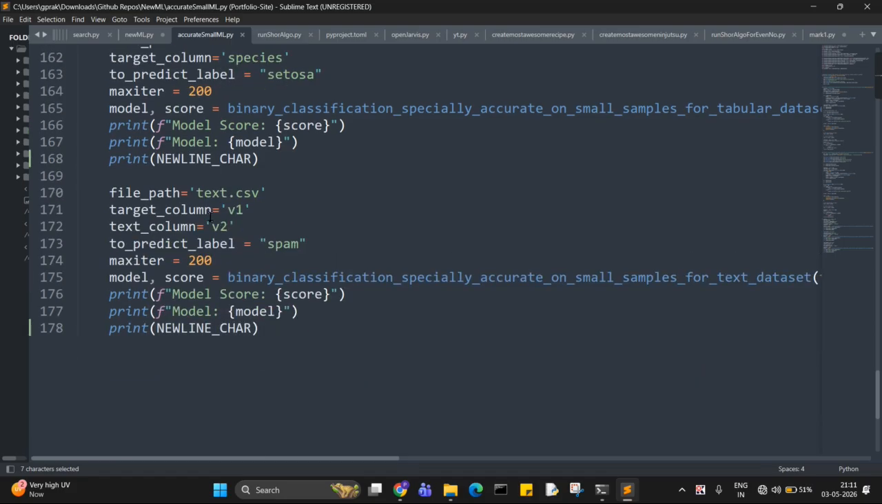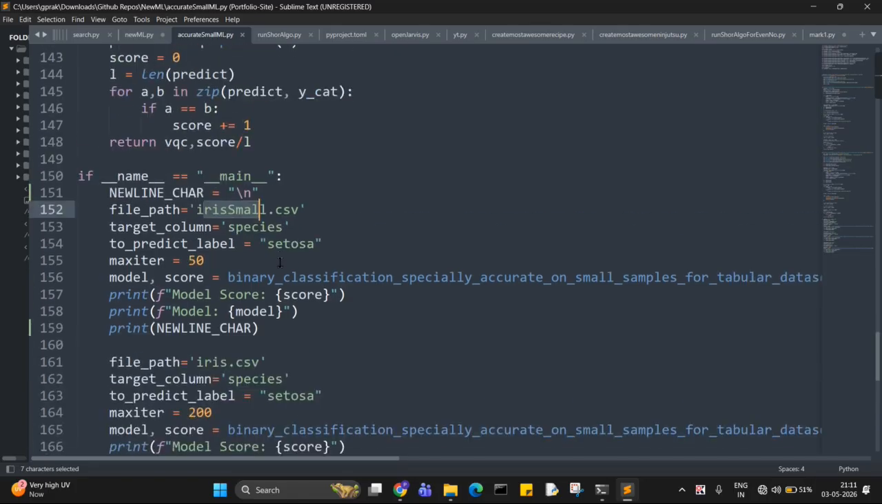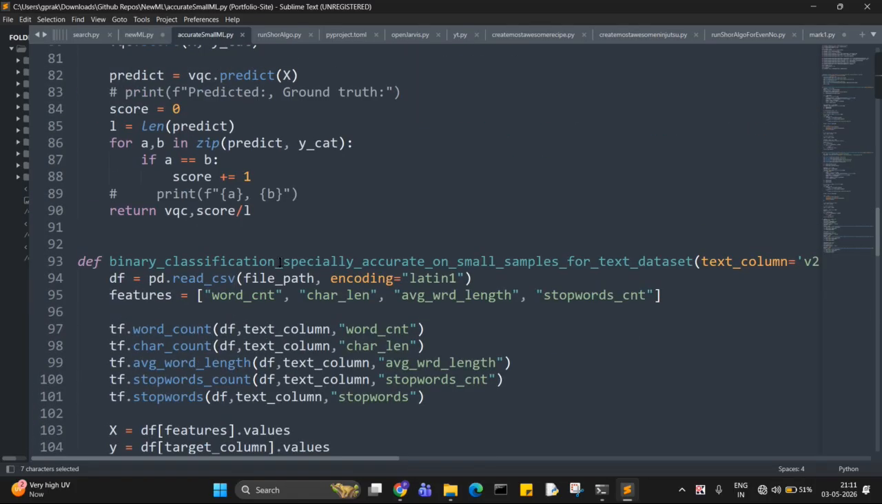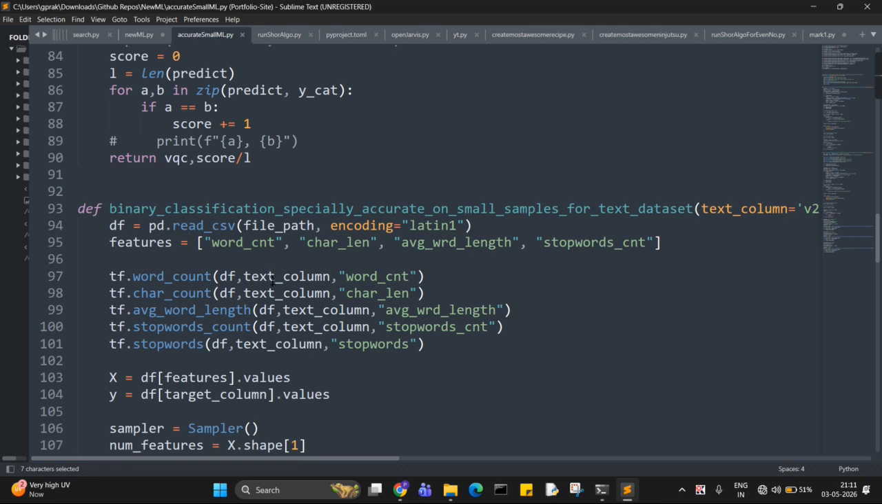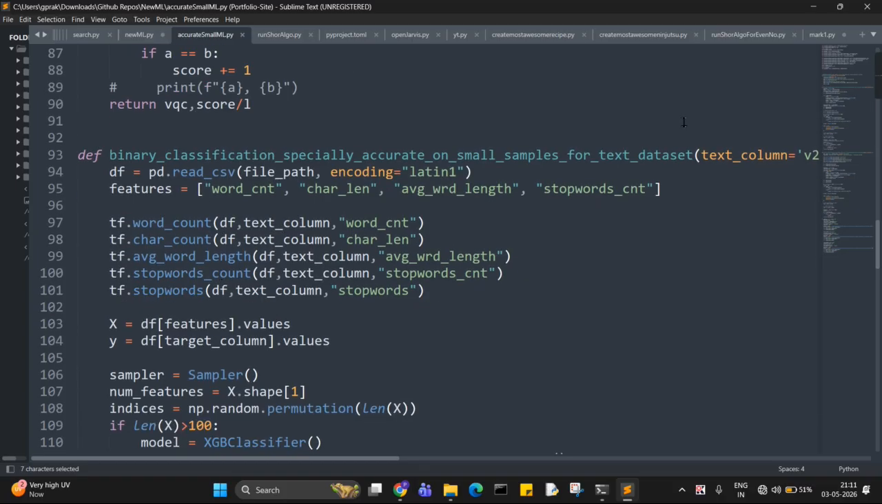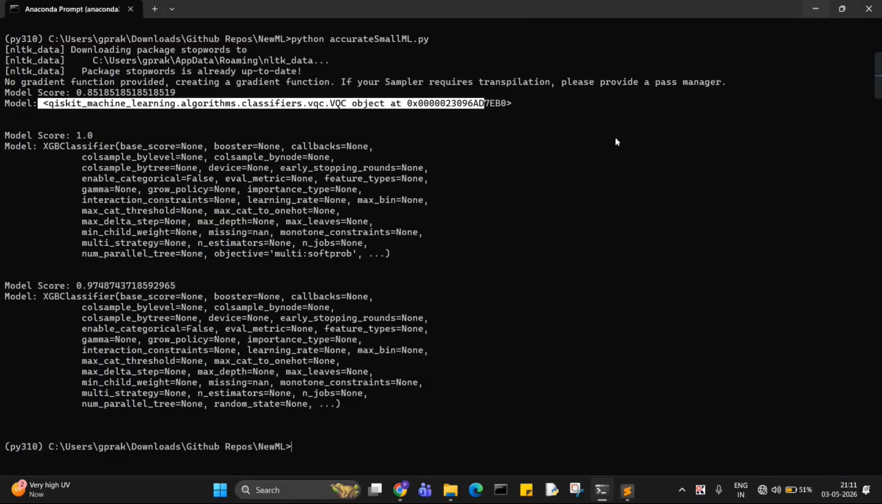I have considered the text dataset also. In that case, I am first converting the dataset into a pandas data frame. Then on the text column, I am getting the text features. Then running the same algorithm.